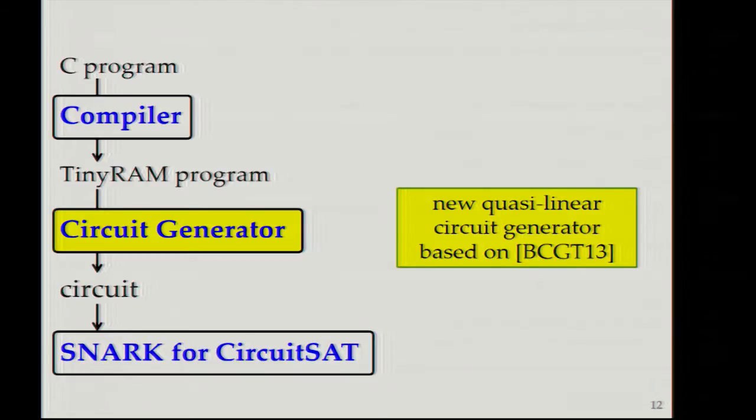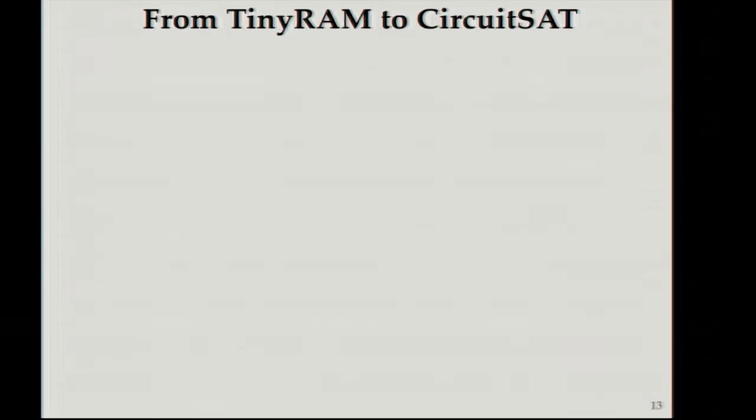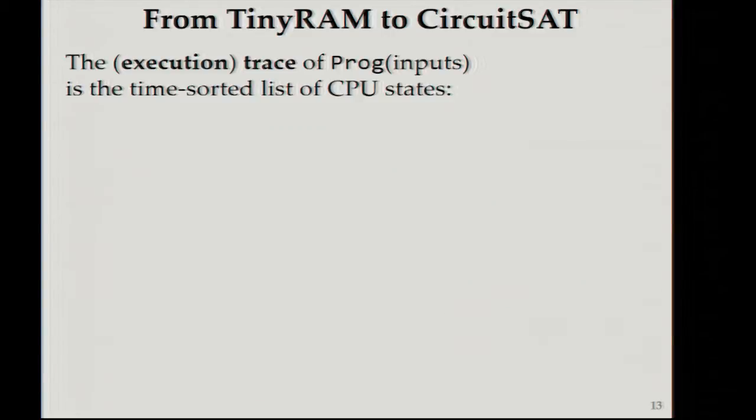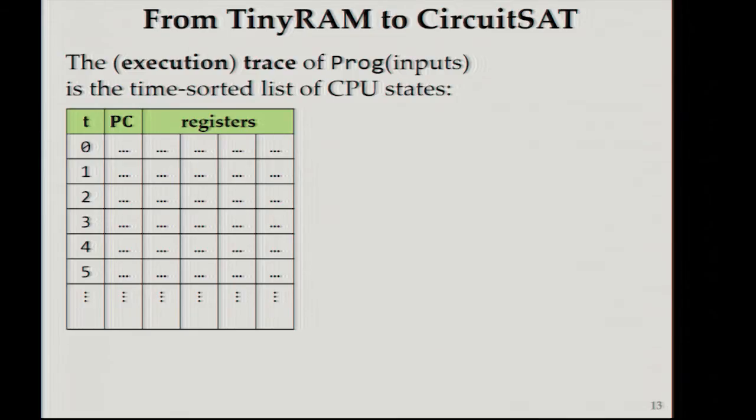So to see how this is done, I would like to discuss the second component of our system, the circuit generator. The goal here is to take a TinyRAM program and produce a short circuit, a small circuit, that verifies its correct execution. To do that, let me first introduce an object called an execution trace. An execution trace of a program is just a time-sorted list of CPU states. So here it is. It contains timestamp, program counter, and the registers.